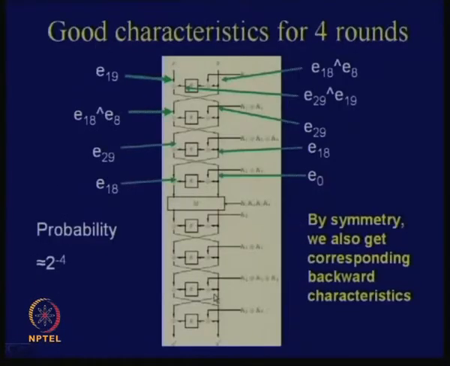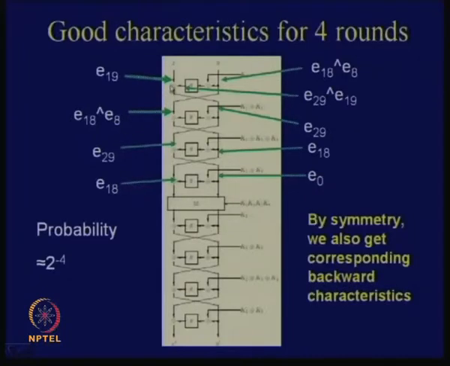Now we will study one good characteristic propagation for these 4 rounds. It's quite interesting. Suppose I subject this Feistel network to E19 and I subject this part to E18 XORed with E8. Because of the Feistel network, this gets transferred here, so you obtain E18 XORed with E8 here.